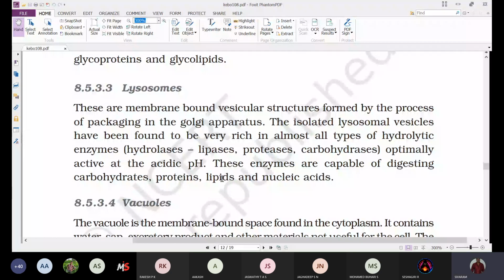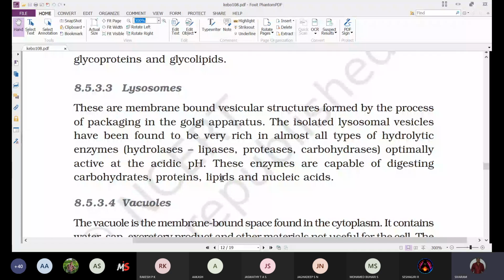When they take out a lysosome, break open the membrane and do a chemical analysis of the substance present inside, they found that most of it consists of hydrolytic enzymes.